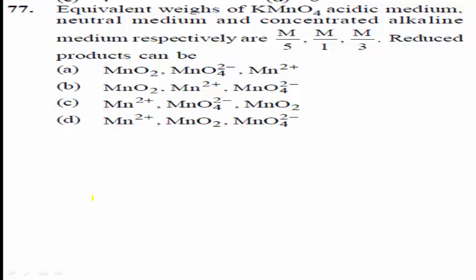Option A, MnO2, MnO4 2 minus, Mn2 plus. Option B, MnO2, Mn2 plus, MnO4 2 minus. Option C, Mn2 plus, MnO4 2 minus, MnO2. And option D, Mn2 plus, MnO2 and MnO4 2 minus.